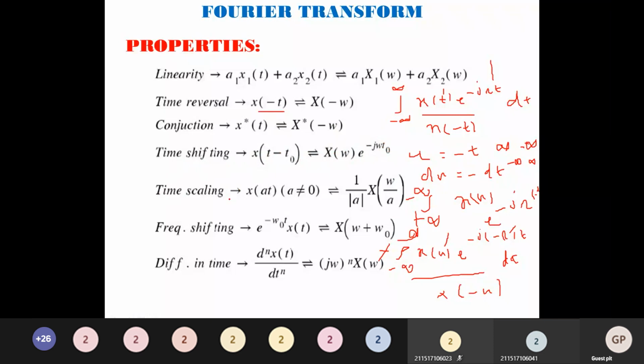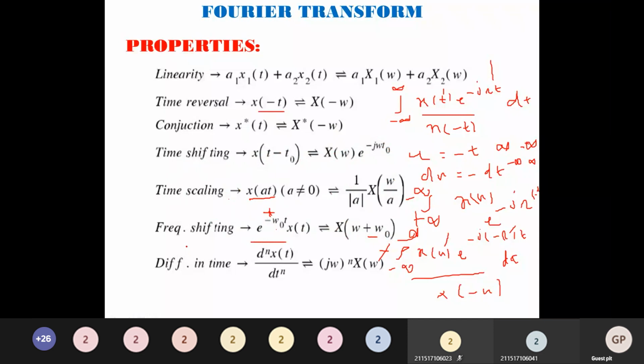Next, the time scaling property. x of at is 1 over mod a times X of omega by a. Frequency shifting property: e to the power minus j omega naught t into x of t has the Fourier transform X of omega plus omega naught. Similarly, if I have a plus here, e to the power plus j omega naught t x of t will be X of omega minus omega naught.